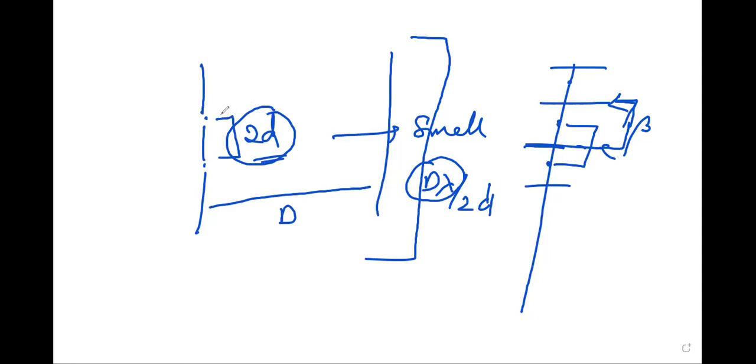The second one is that the source should be monochromatic, meaning a single wavelength. If the source is not a single wavelength, but has different wavelengths, then each color will produce its own interference pattern, and these different sets of fringes due to the different colors will overlap each other, so the net effect would be white light. Then you cannot observe the interference pattern on the screen. Those are the conditions for an interference pattern. Okay, thank you.